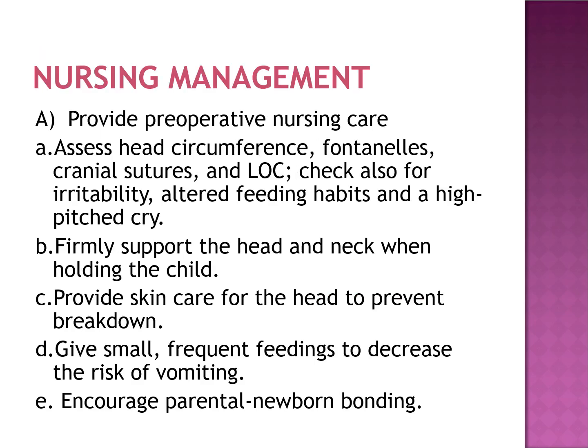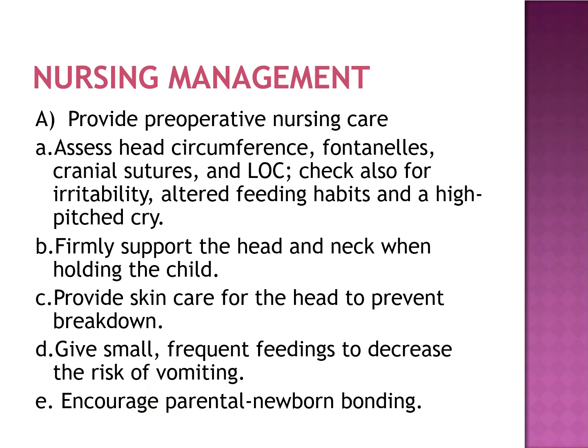Nursing management or nursing intervention. Before VP shunt, preoperative nursing care includes assessing the head circumference, fontanel, cranial sutures, and level of consciousness. Also check for irritability, altered feeding habit, and high pitched cry. Then firmly support the neck and head when holding the child. Provide skin care for the head to prevent breakdown. Give small frequent feedings to decrease the risk of vomiting.